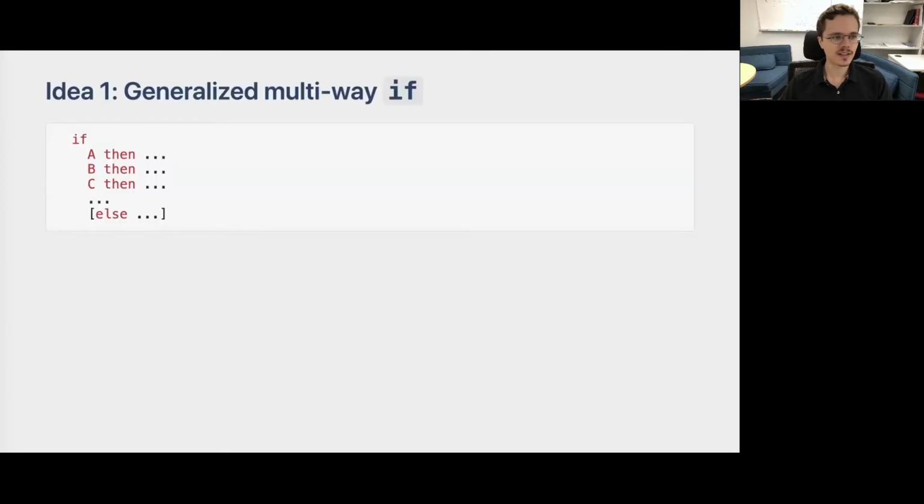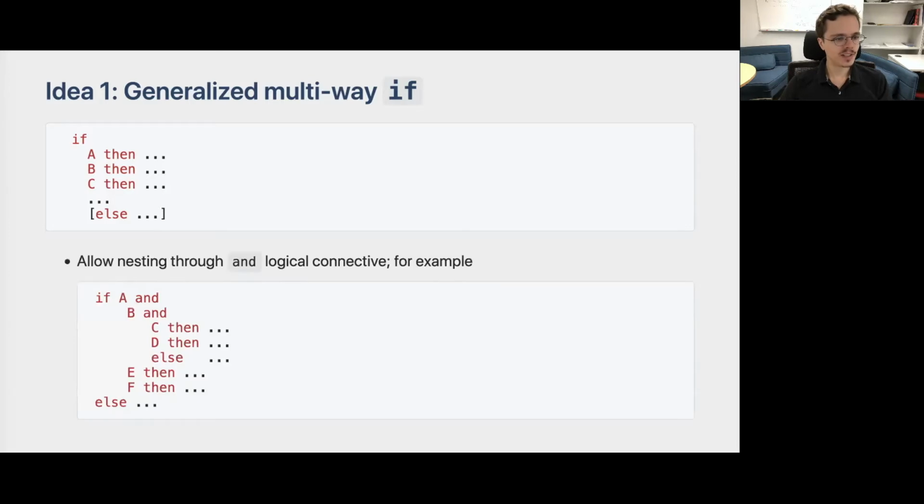The first idea is to reuse the concept of multi-way if that exists in other languages like Haskell, whereby one can write complex conditional expressions by matching on different conditions without having to use verbose else if syntax. The semantics of the multi-way if is to evaluate the first branch so that the left-hand side evaluates to true. We generalize this notion of multi-way if to nested multi-way ifs using the AND logical connective in order to group together several conditions that have the same prefix.